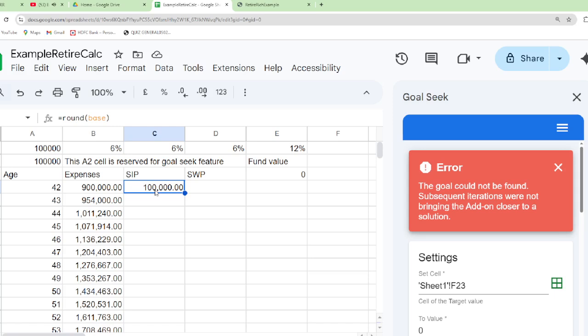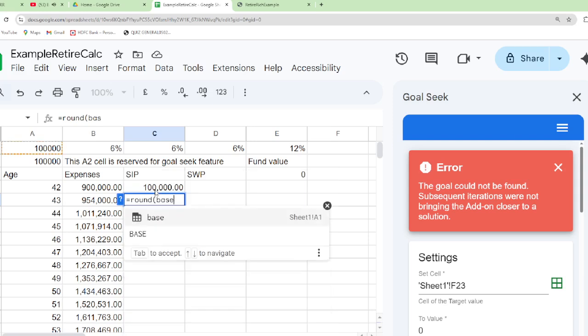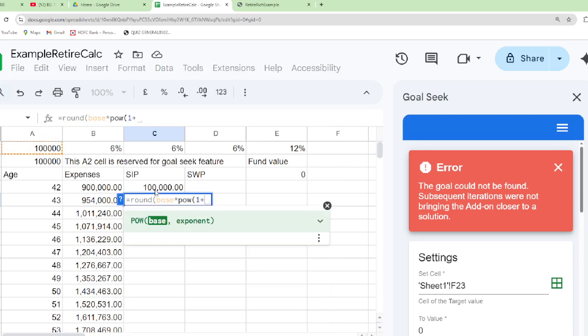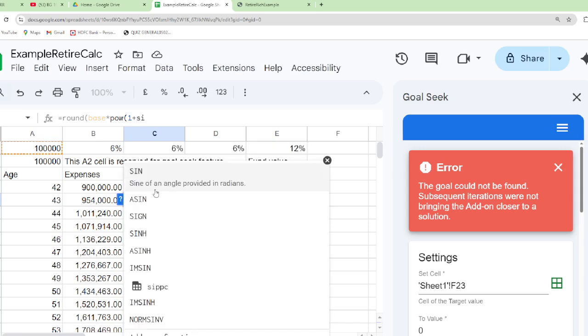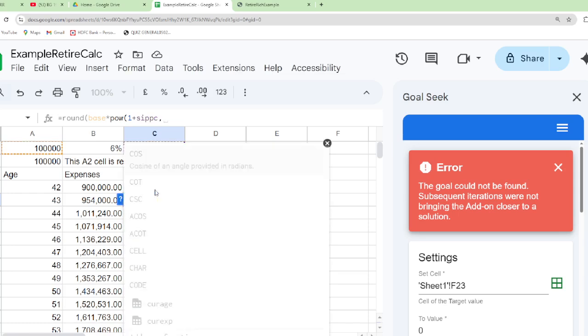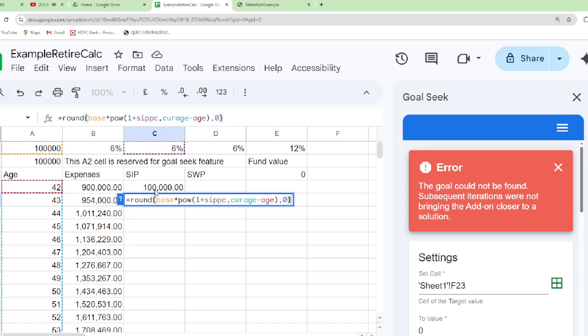SIP: the formula is the one which I had earlier entered in the other column. Now this is the correct field here. Round off base multiplied by power of 1 plus SIP PC, comma, current age minus age, bracket close of power, comma, and then 0 places, round off to 0 places.